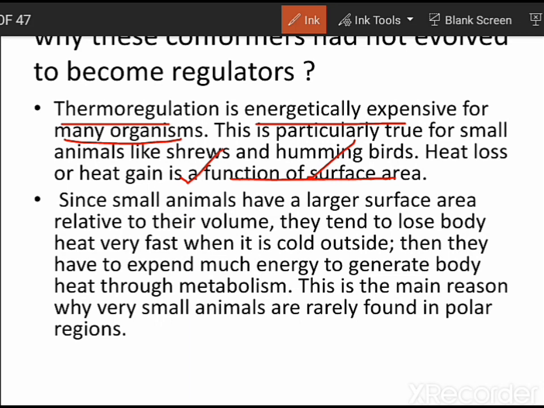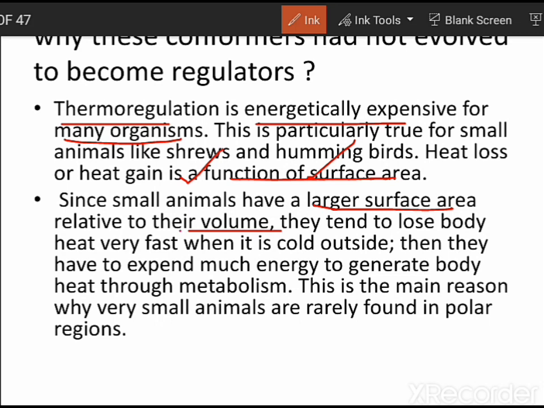And these organisms have a large surface area relative to their volume, as a result of which, if it has a larger surface area, lots of heat will be evolved out. Every system, if it has a larger surface area, then you might have studied in thermodynamics of chemistry that it will try to evolve a lot of heat. It will release a lot of heat to the surroundings, right?